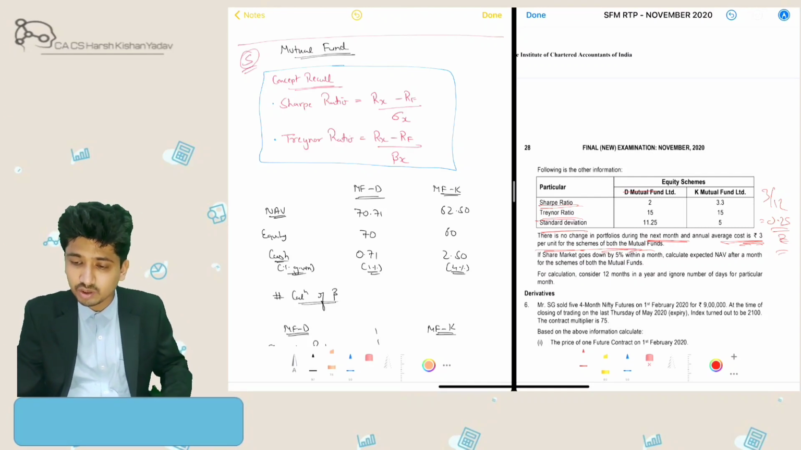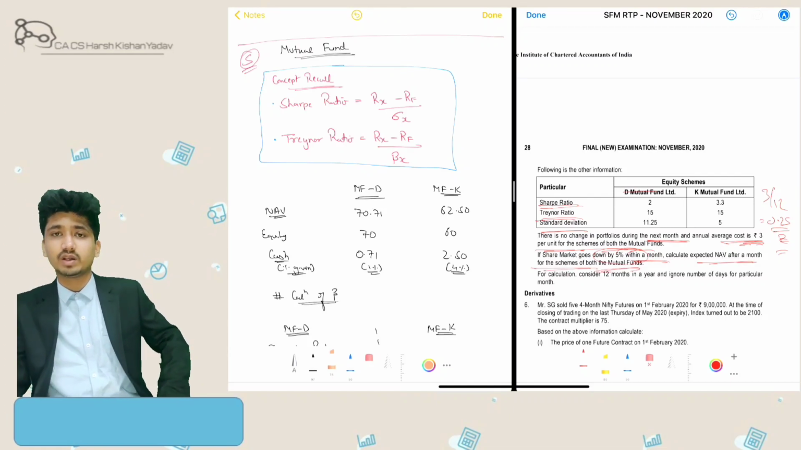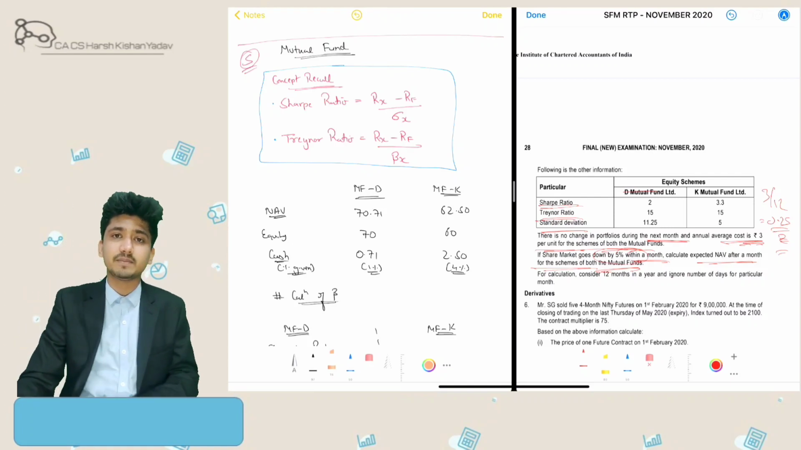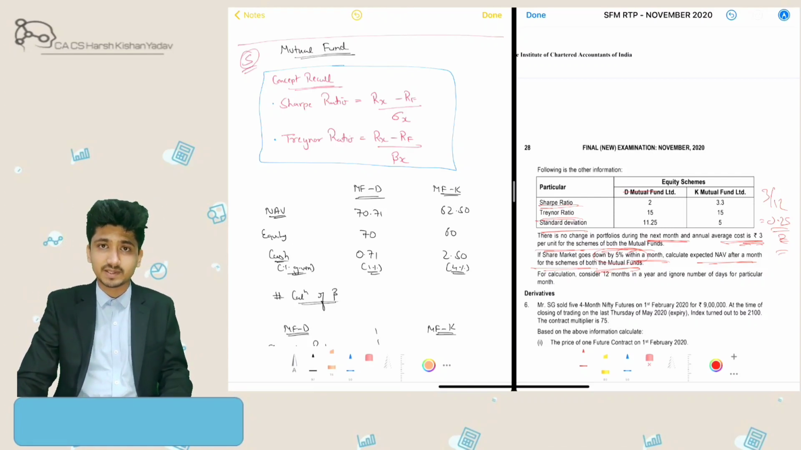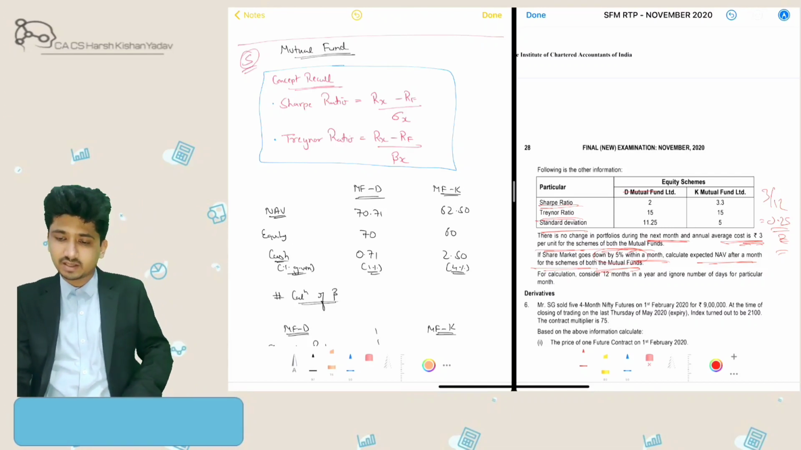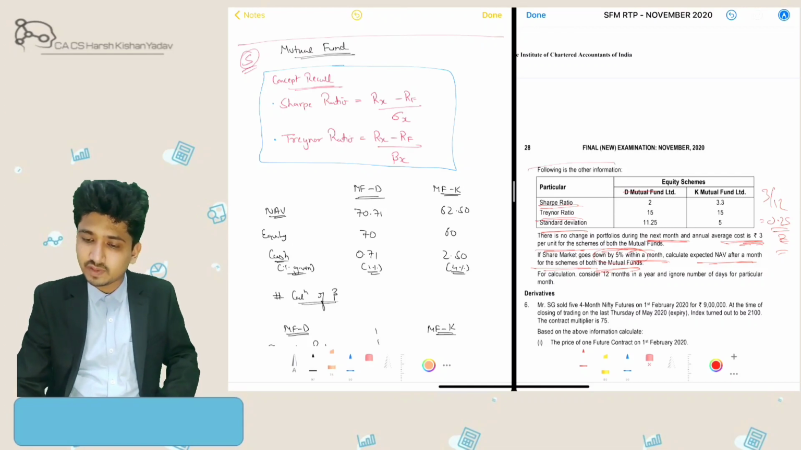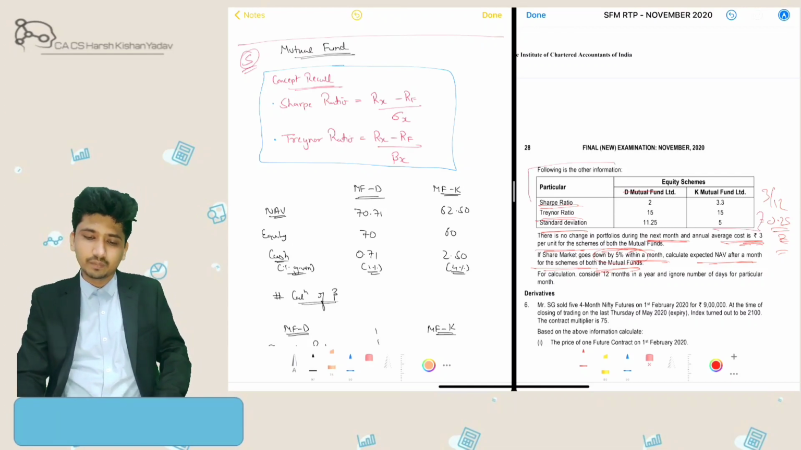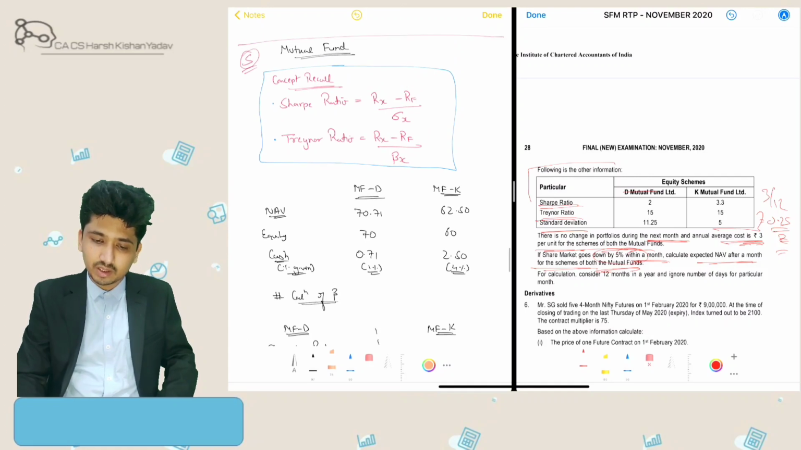If the share market goes down by 5% within a month, calculate NAV after the month for the scheme of both the mutual funds. So what we need to calculate is that the market has gone down by 5% in the next month. What will be the impact of that decrease in market on my securities? Let's take the base of these ratios given, as this is the base we have right now. First we'll recall the concept.